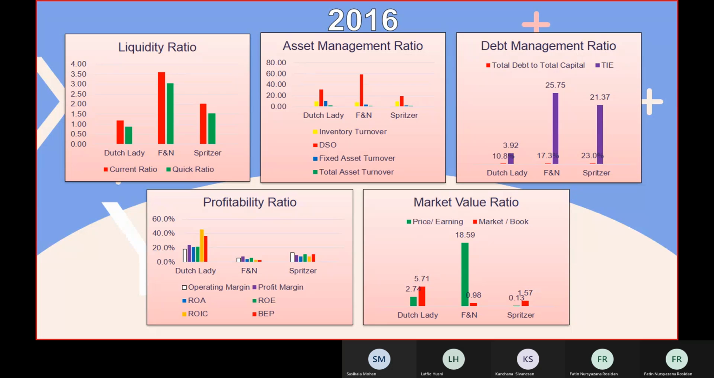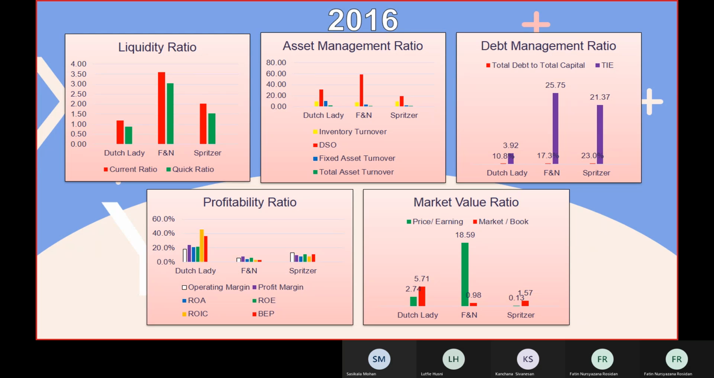Then for the debt management ratio, the total debt to total capital, the highest one is FNN. Also the same with the times interest earned. For the profitability ratio, Dutch Lady has the highest for all components, and for the market value ratio, FNN is the highest for price earning, but the highest for market to book is Dutch Lady.